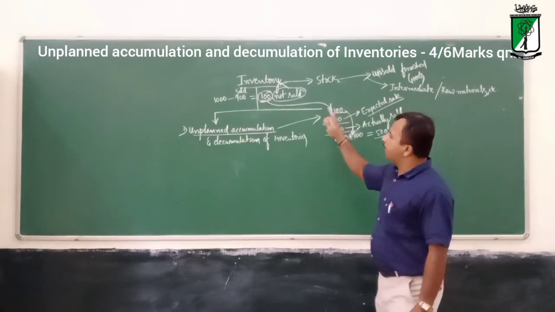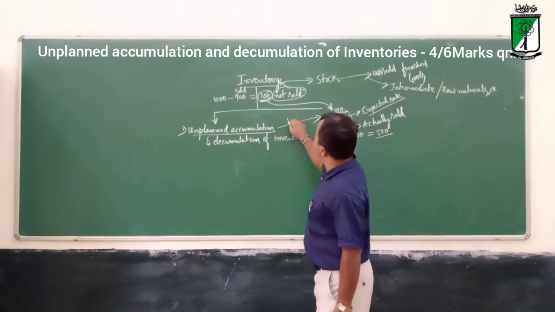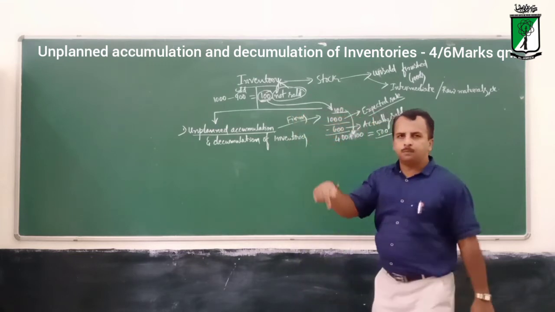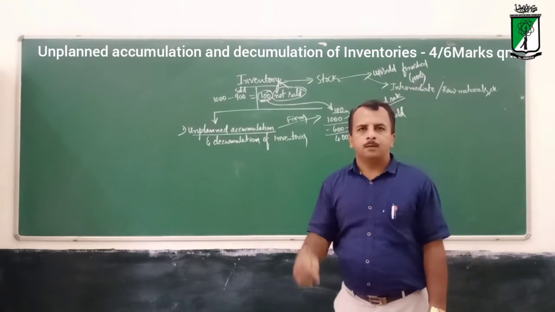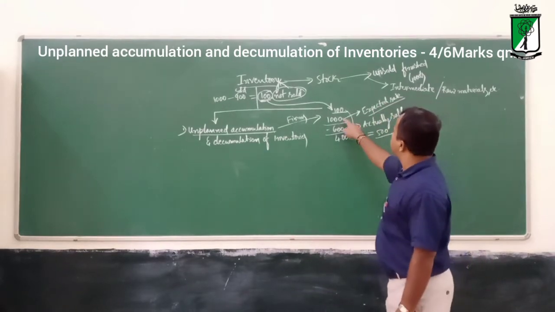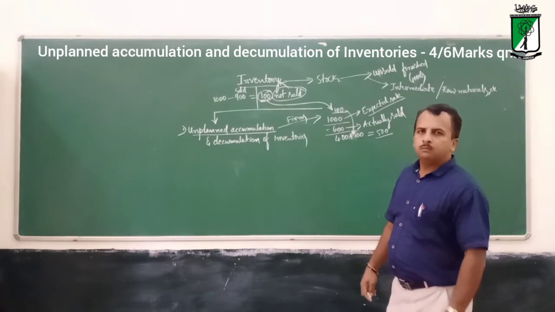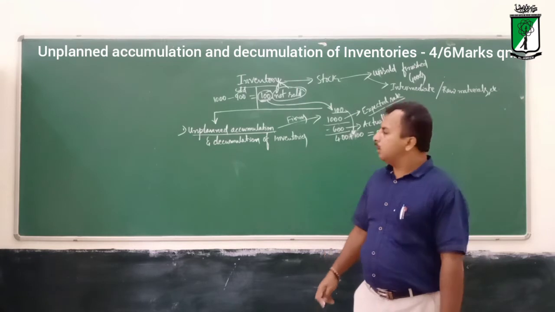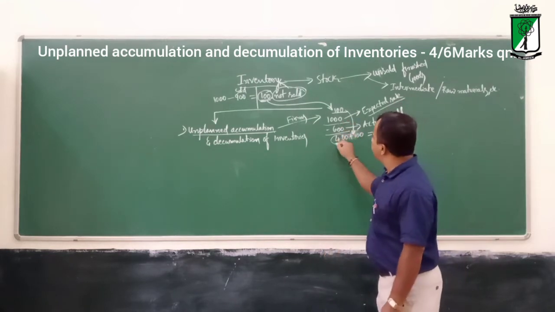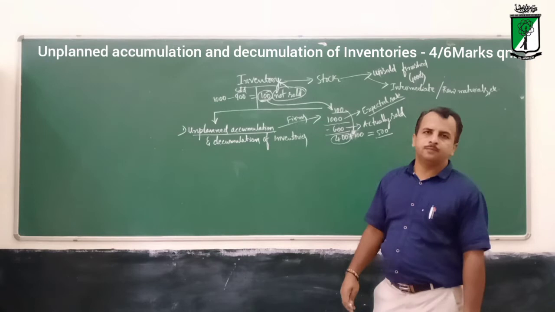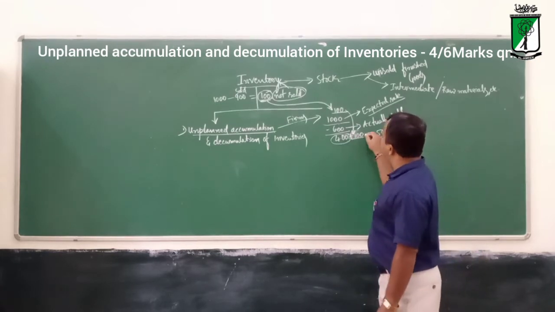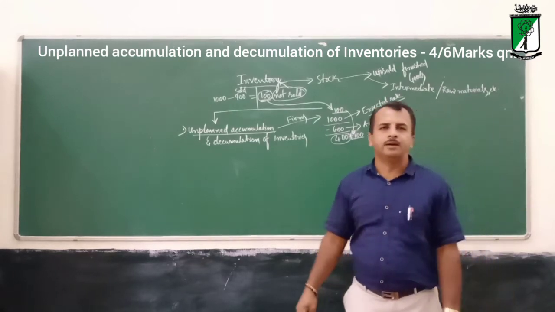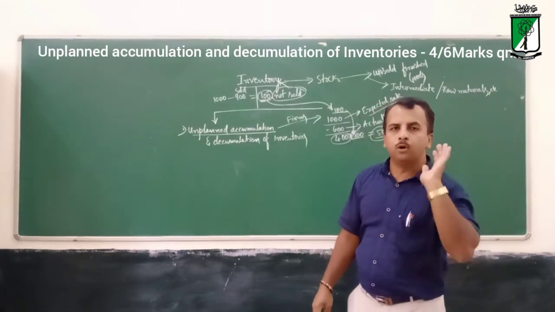The firm's expected sale for the present year was 1000 units, but unfortunately only 600 units are sold. So 400 again became stock. This is added to the previous year's stock. So overall inventories became 500. Hope you are understanding.